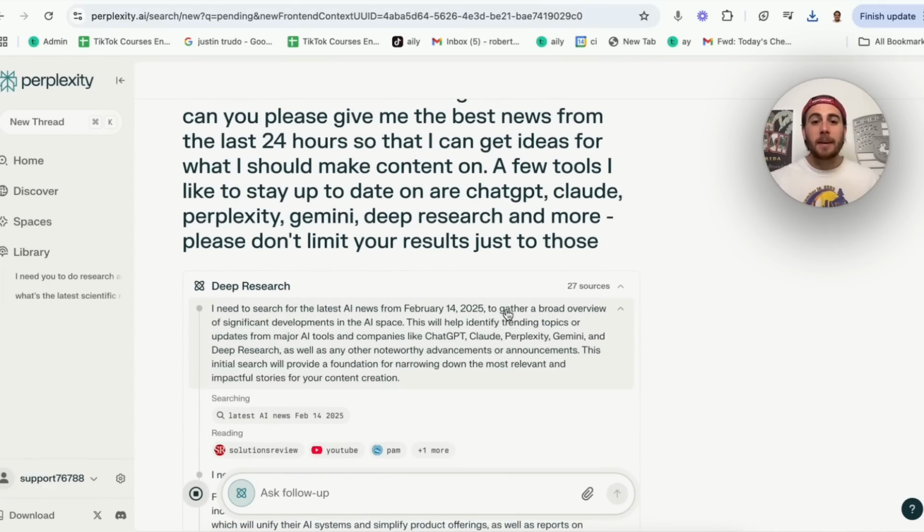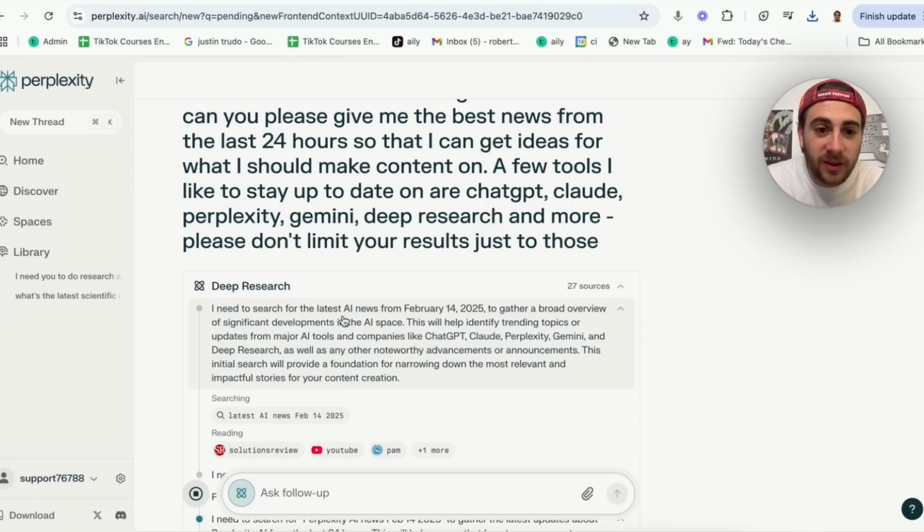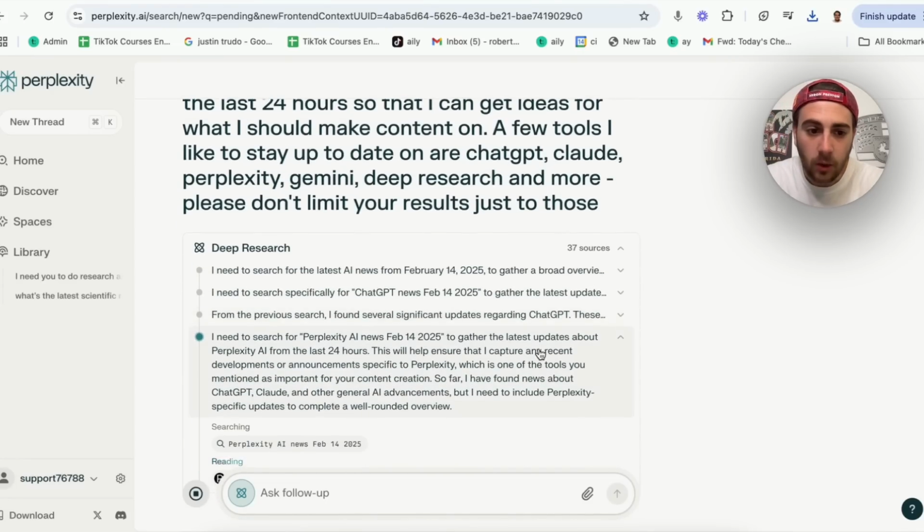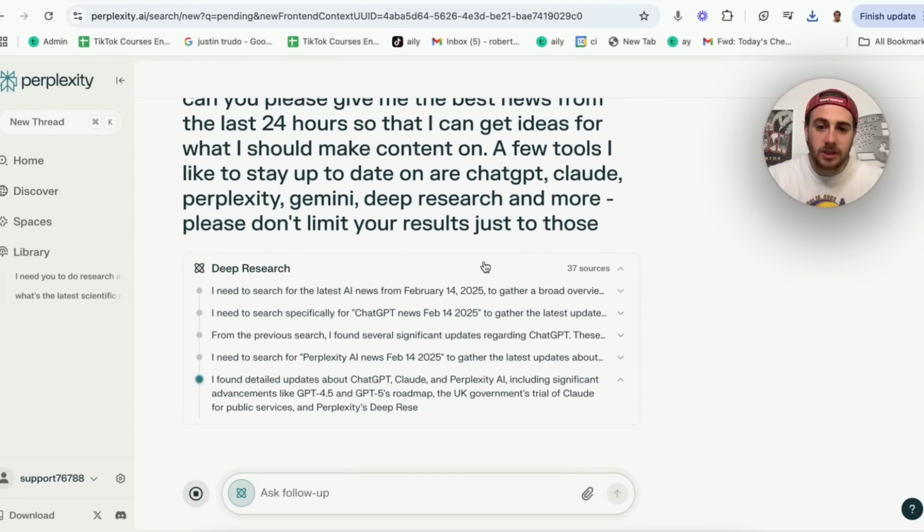And if we come in here, I'm actually incredibly impressed with this search that it's doing right here because it says I need to search for the latest AI news from February 14th, 2025, which is going to be yesterday because I'm recording this the morning of the 15th, obviously, because this just came out. So this goes through and this actually does all of this.